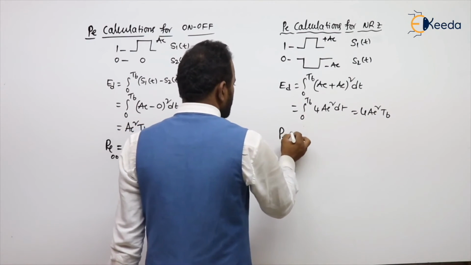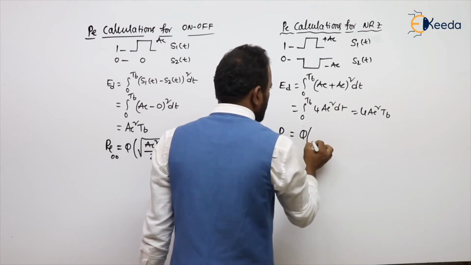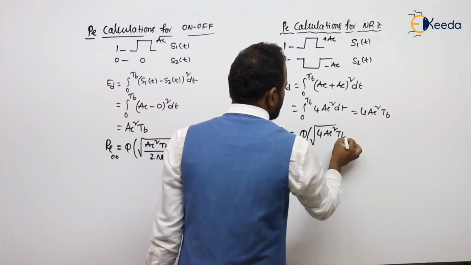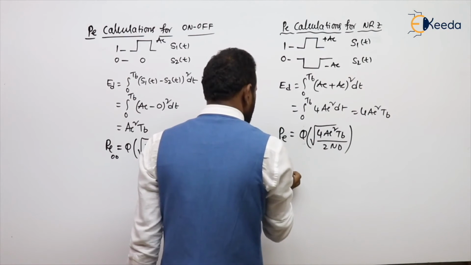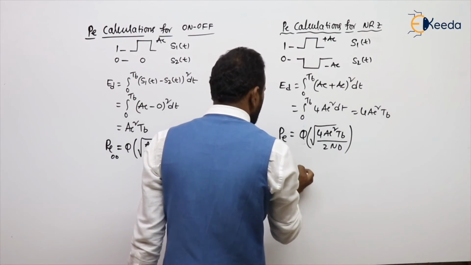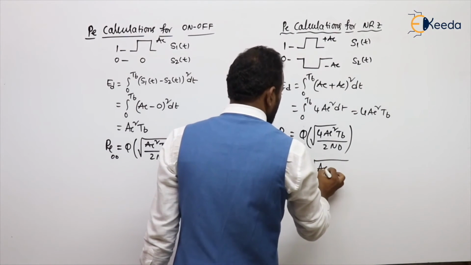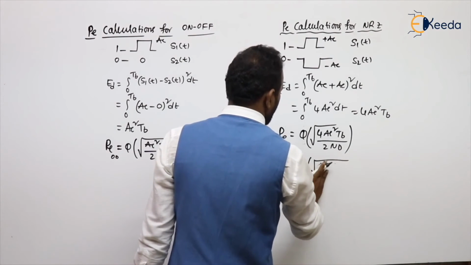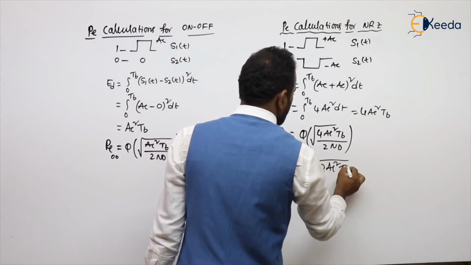Then the probability of error is the Q function of the square root of the difference signal energy over 2N naught. We got 4A squared T_B by 2N naught. Cancelling the similar terms, the probability of error for the NRZ non-return-to-zero scheme is the Q function of the square root of 2A squared T_B by N naught.